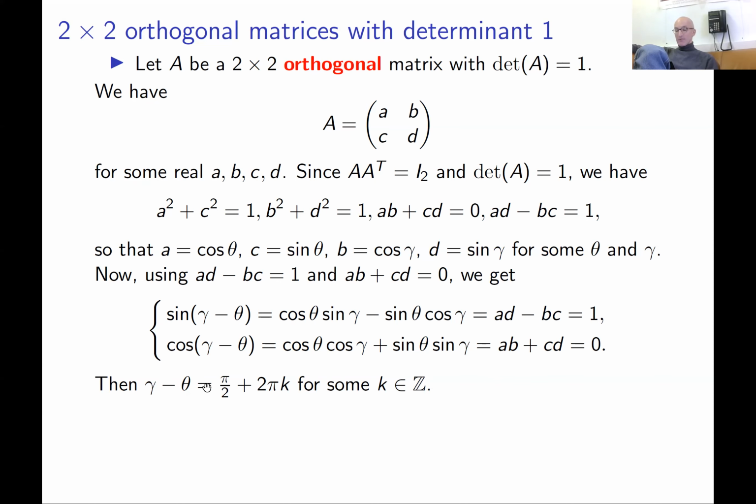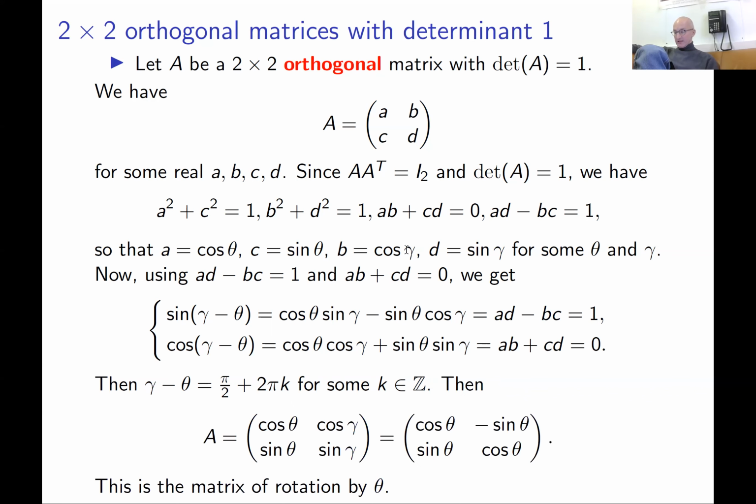This means that gamma minus theta differs by pi over 2, maybe plus 2 pi k. Yeah. But now you substitute, for example, gamma is theta plus pi over 2, and you substitute this into this formula, and it simplifies, and you get cosine theta, minus sine theta, sine theta, cosine theta.